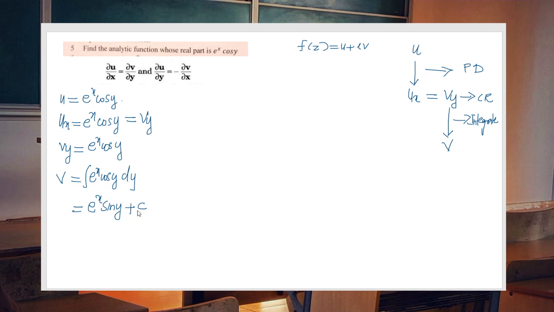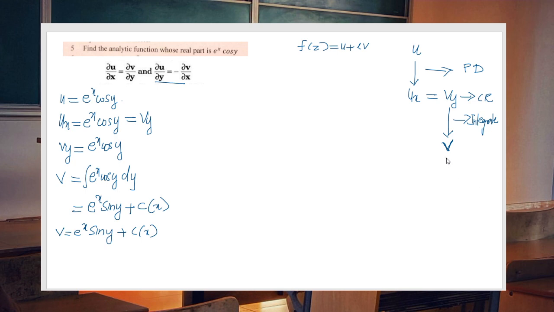When you are integrating with respect to y, we are keeping x as a constant. So the constant of integration must be a function of x, not merely a real constant. So right now we have v equal to e raised to x sin y plus c of x. Now what is the next step? We have to apply the second condition of the Cauchy-Riemann equations, uy equal to minus vx.